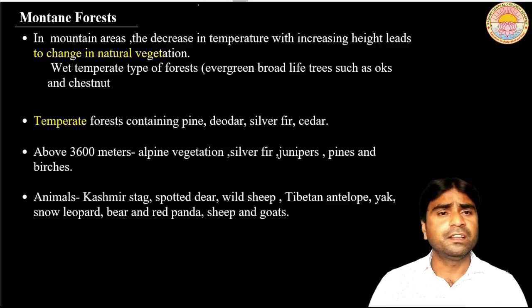So let's start. After these, the fourth vegetation type that is found in India is known as the montane forest. As the name makes clear, montane forests are found in the mountainous region of India.